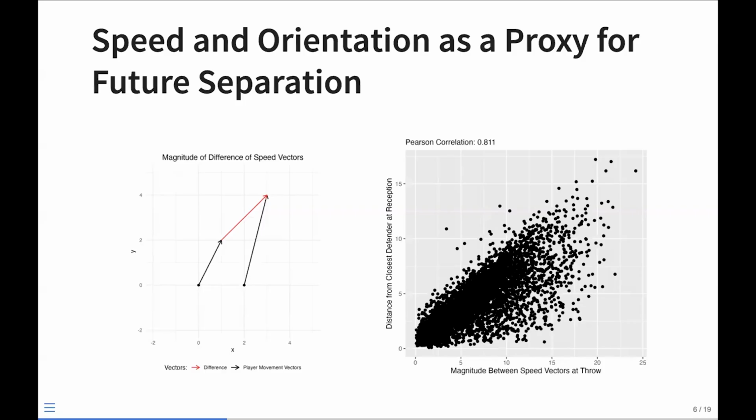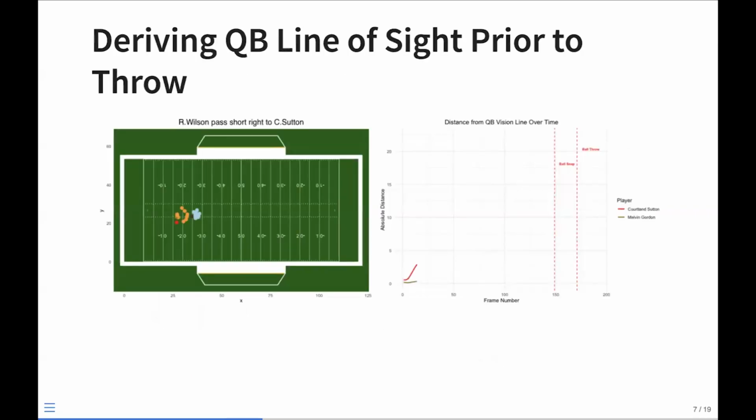Totally. So that's just one of the many features on the receiver side of things. We also wanted to look at quarterback positioning. One of the more advanced things that we looked into was trying to derive a quarterback's line of sight. In the data set, there's no variable for where the quarterback's looking. So we had to maneuver and use the orientation and the movement vectors and try to create something that could give us an idea of where we'd expect the quarterback to be throwing.